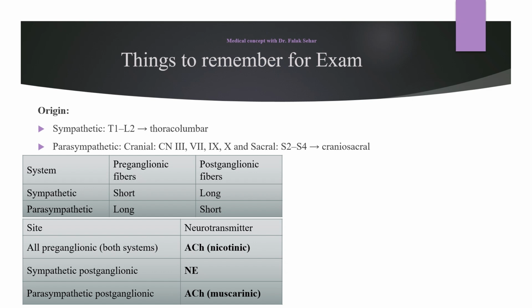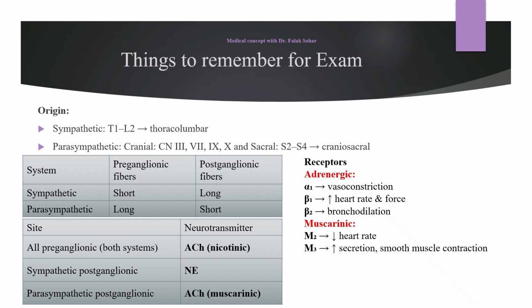While the sympathetic postganglionic nerve fibers are going to release norepinephrine, the parasympathetic postganglionic fibers are going to release acetylcholine, which acts on the muscarinic receptors. Acetylcholine is the neurotransmitter that acts on the muscarinic receptors.